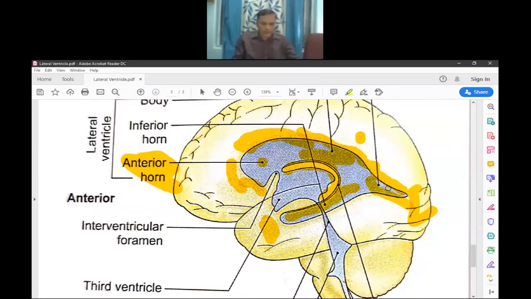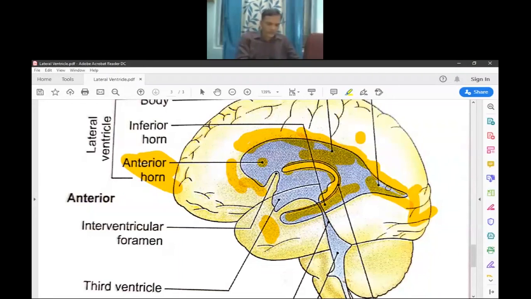Then the floor of the inferior horn. The floor is formed by the collateral sulcus. This collateral sulcus is present in the temporal lobe. Also it presents medial to the hippocampus.